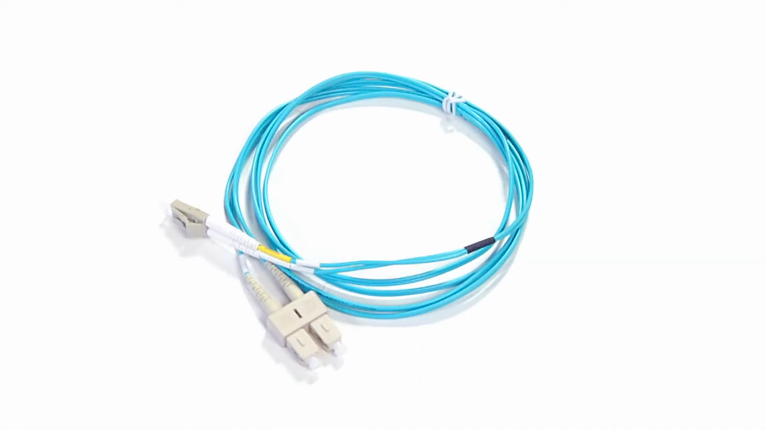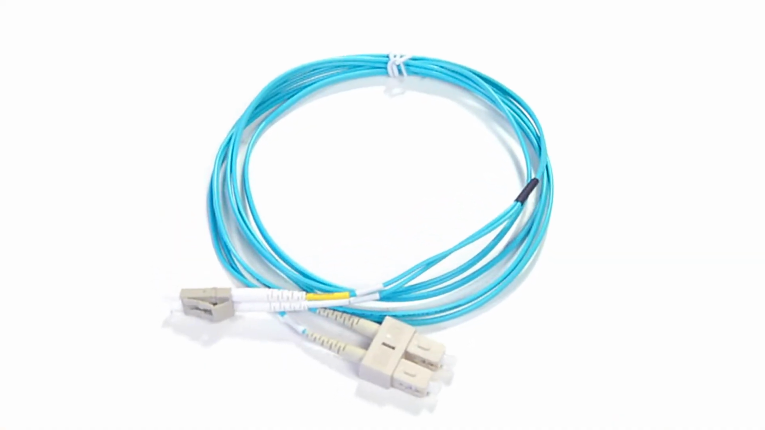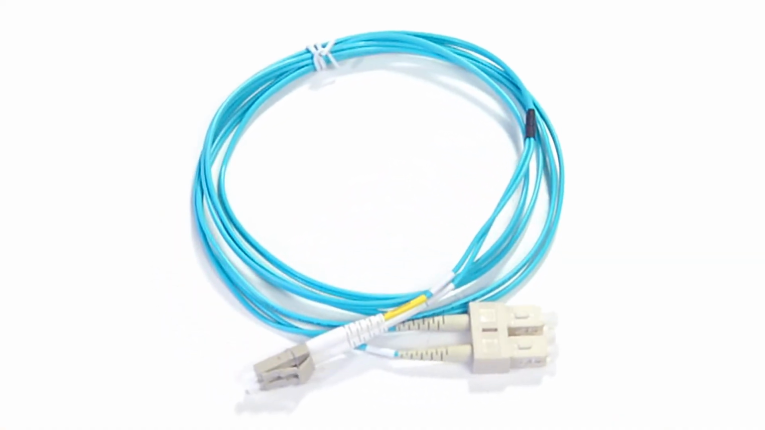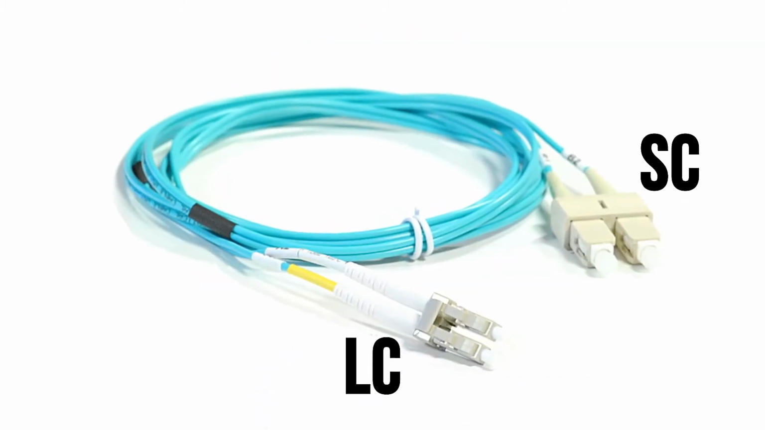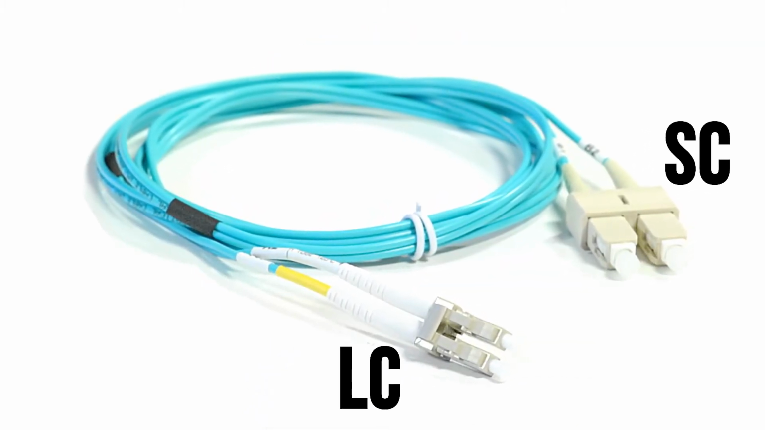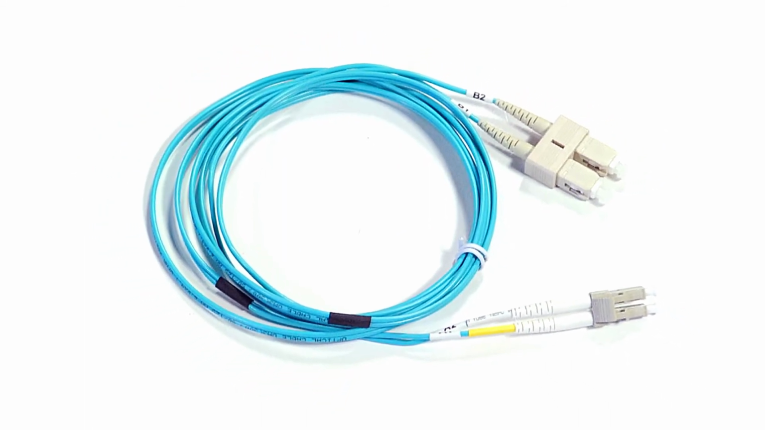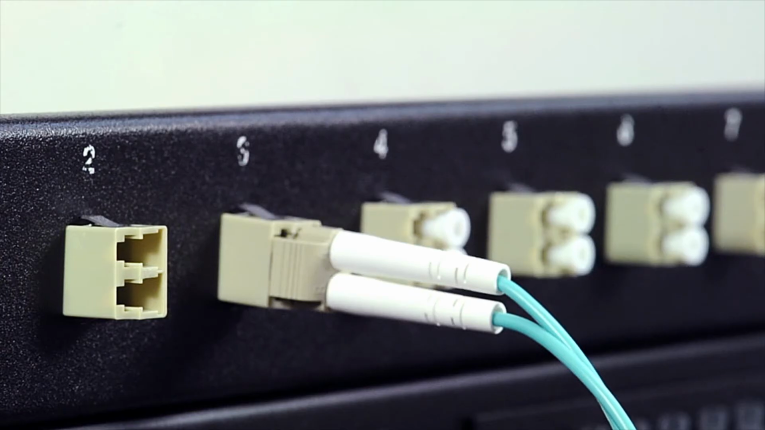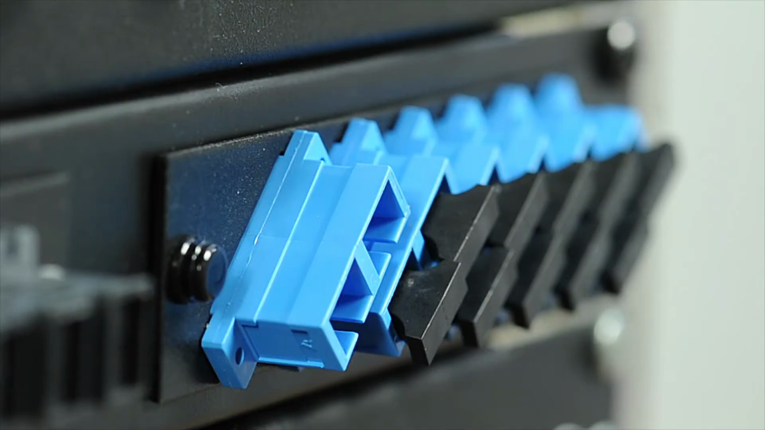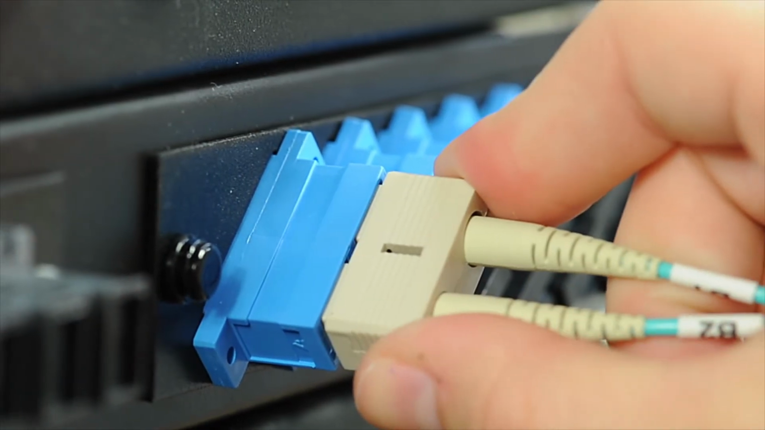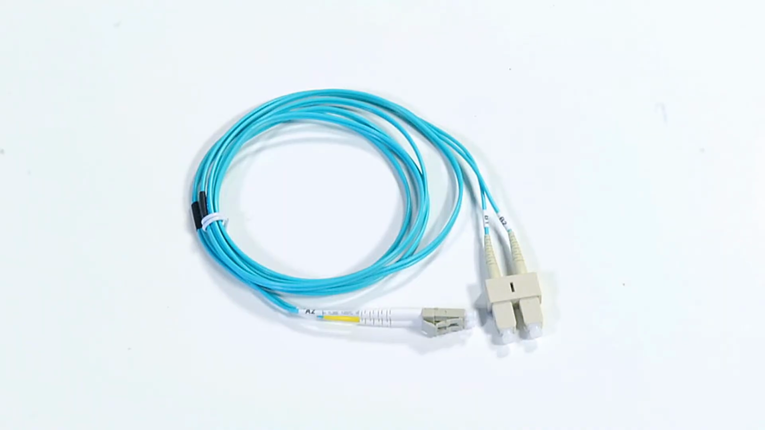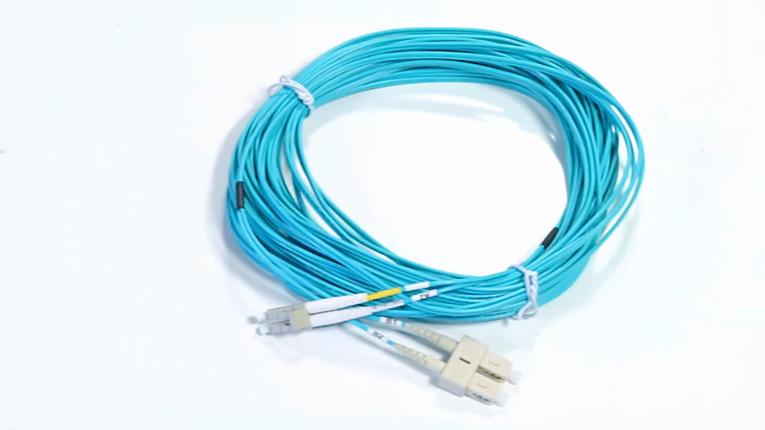This is an LC to SC 10 gigabyte multimode duplex fiber cable. It features 2 LC connectors on one end and 2 SC connectors on the other end. An LC connector has a small form factor design with a molded plug casing that has a push and pull locking system. An SC connector is just a larger version of an LC connector. It is available in lengths from 1 to 15 meters.